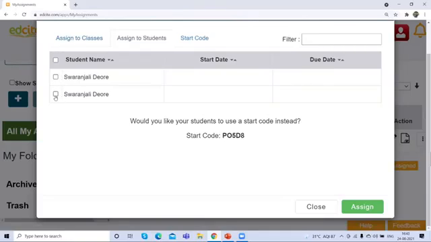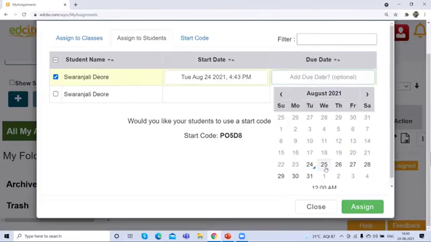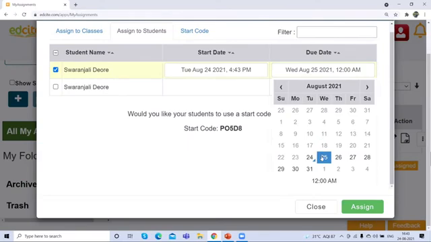Both students I have already created for my demo. I click this student's name, and again here I will use the due date. When I use due date 25 and click the assign button, the assignment will be assigned to a particular student.